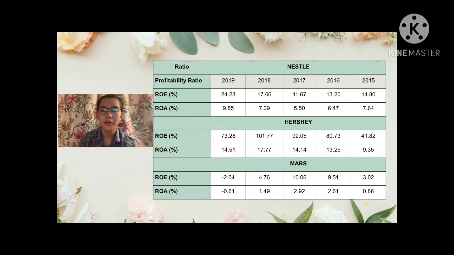For ROA, Nestle got 9.85%, Hershey got 14.51%, and Mars got negative 0.61%, making Hershey the highest in ROA, and Mars the lowest with negative 0.61.